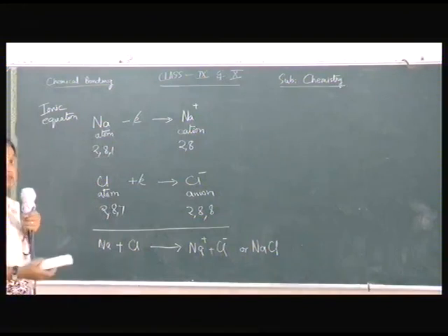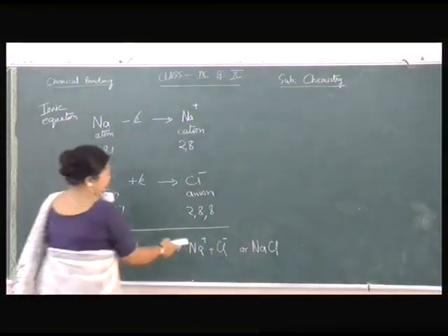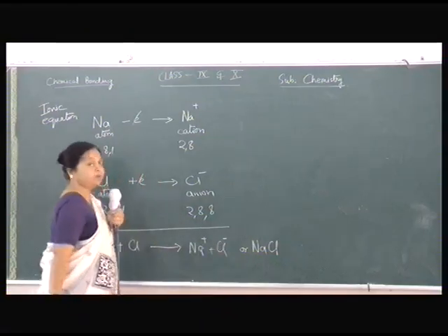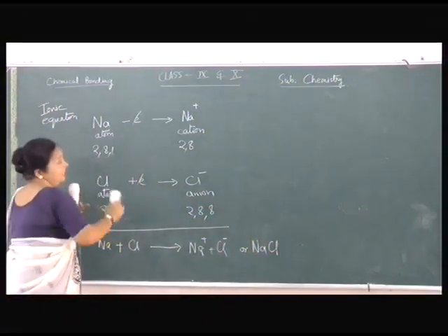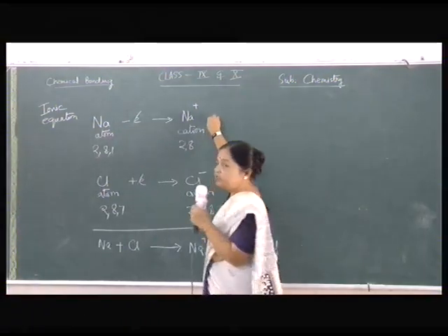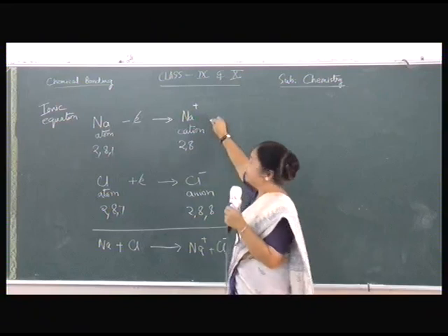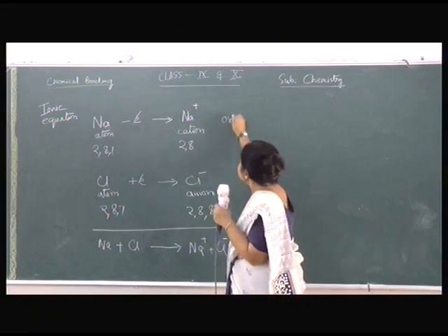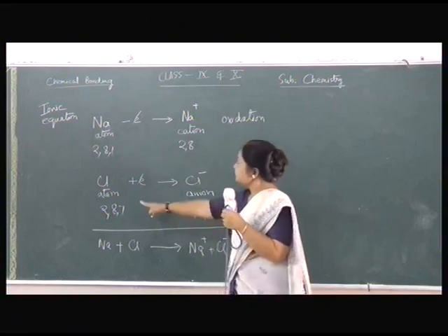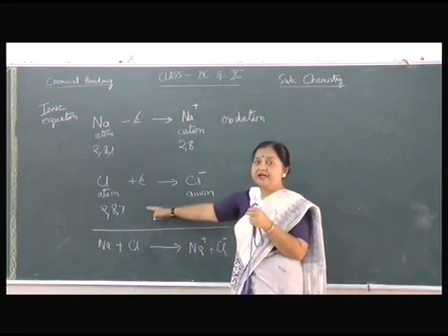And why is it also called an ionic compound? Because there is an anion and a cation formed in this. Now, what are these processes? Loss of electron is oxidation. Gain of electron is reduction.